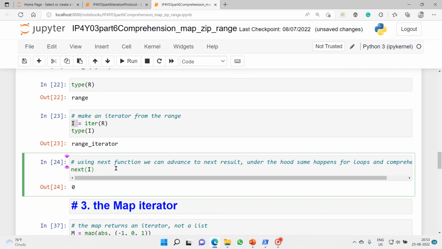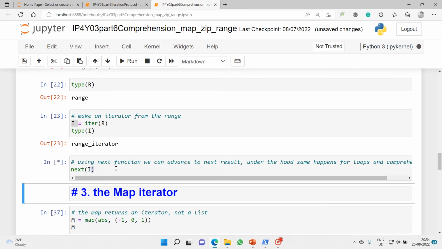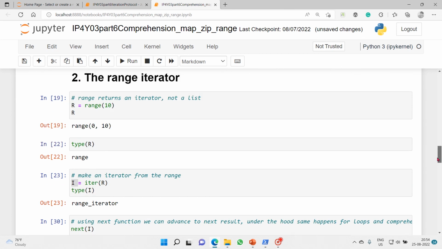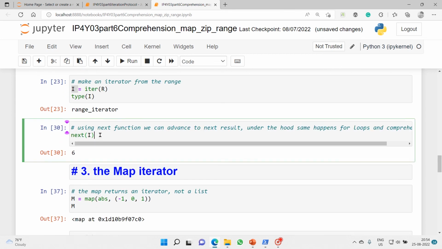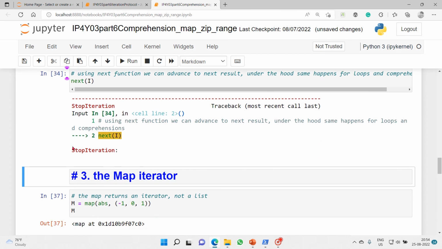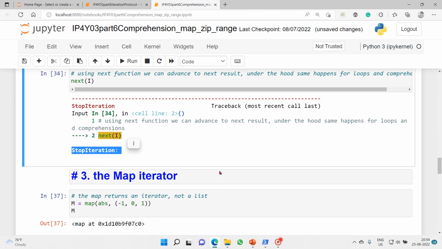So 0, 1, 2, 3, once everything is done, 4, 5, 6, and let's execute. We completely exhaust the range iterator. Once everything is done, what you get is StopIteration.